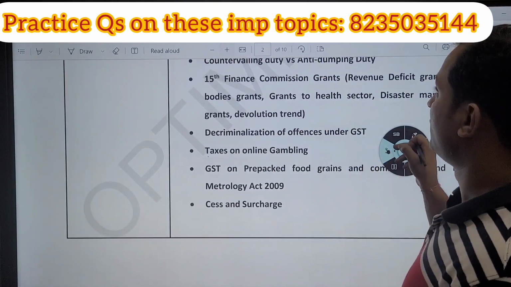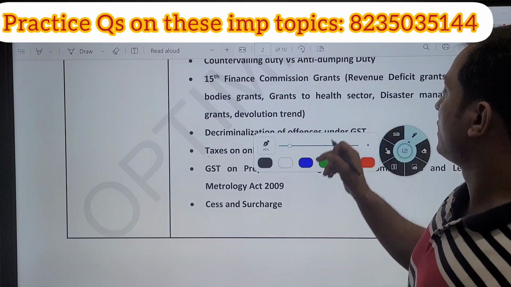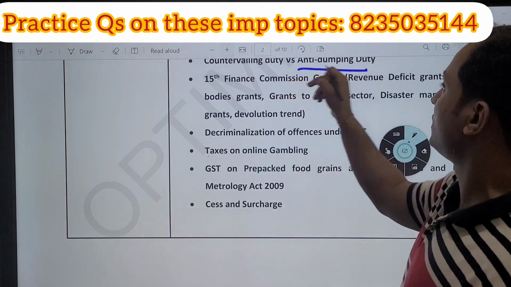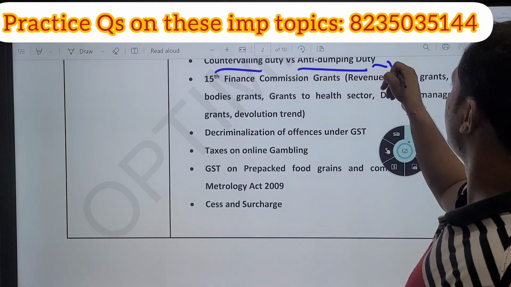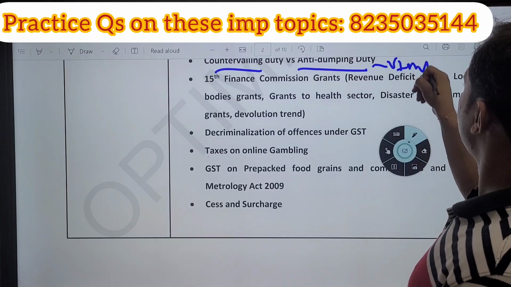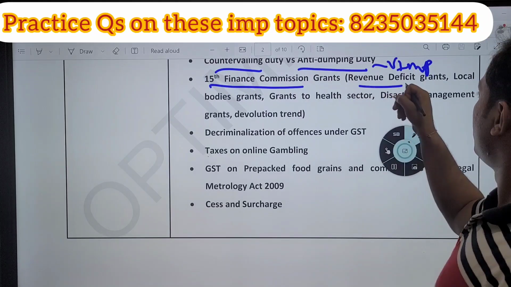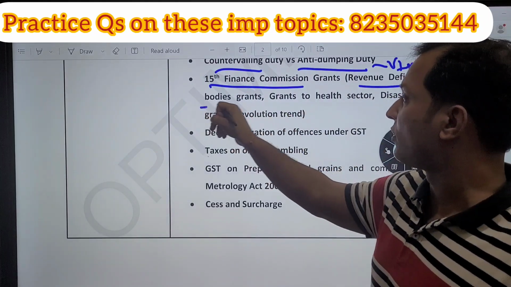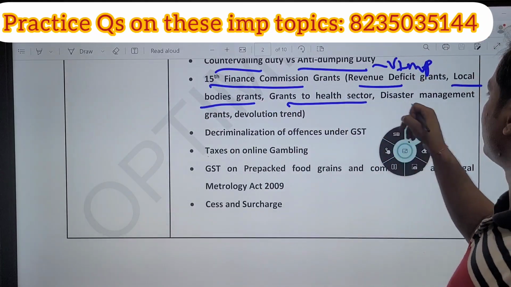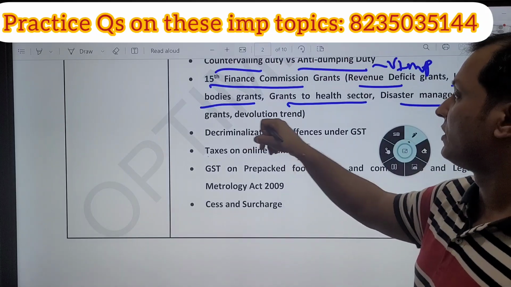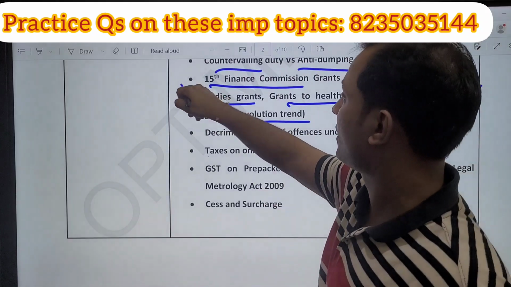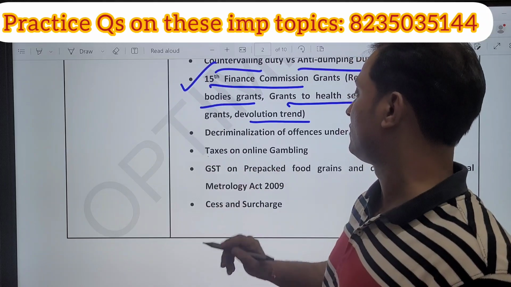Next guys, countervailing duty and anti-dumping duty, very important. Next, 15th Finance Commission: revenue deficit grants, local bodies grants, grants to health sector, disaster management grants, devolution trends, very important. 15th Finance Commission, very favorite topic of UPSC.